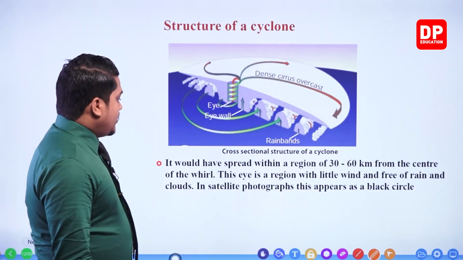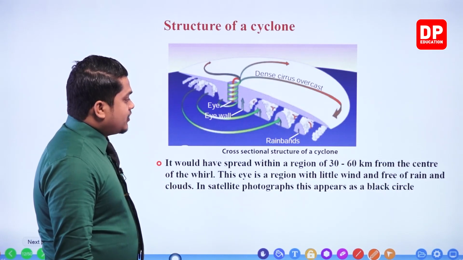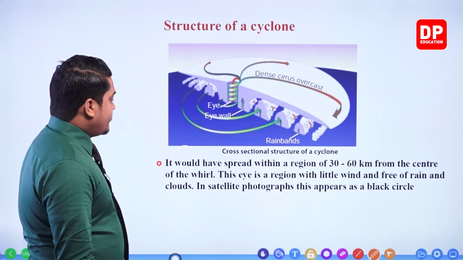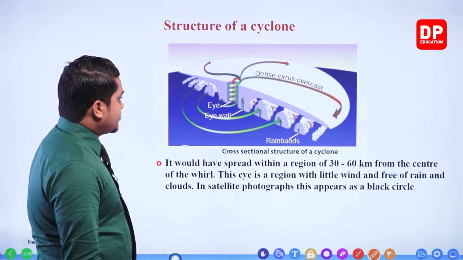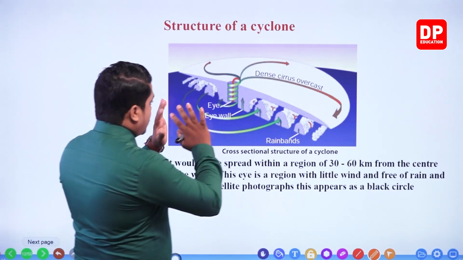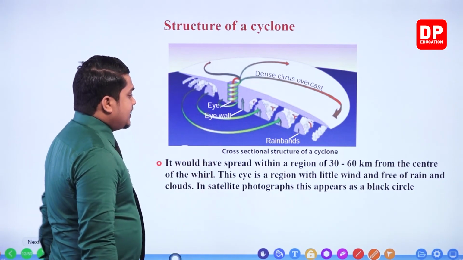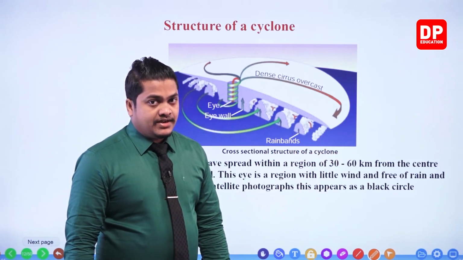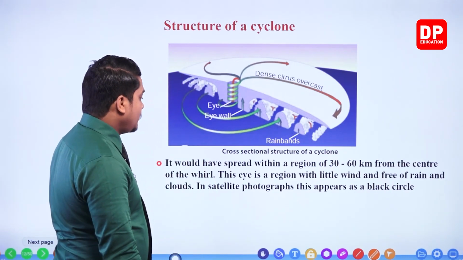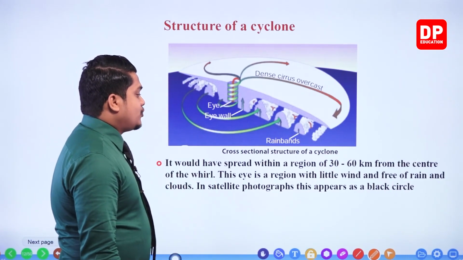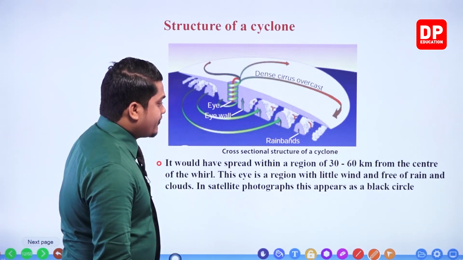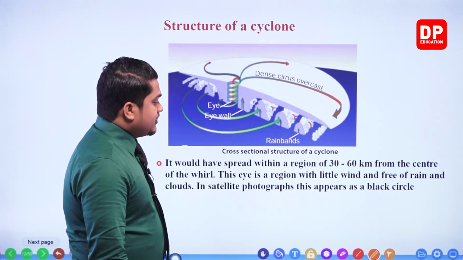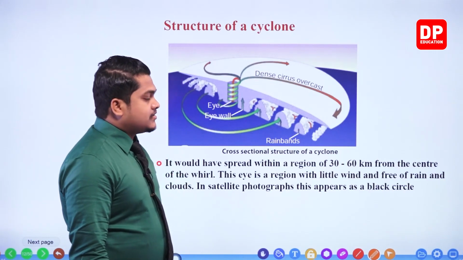Then it would spread within a region of 30 to 60 kilometers from the center of the vortex. This eye is a region with little wind and free of rain and clouds. In satellite photographs, my dear children, this appears as a black circle.